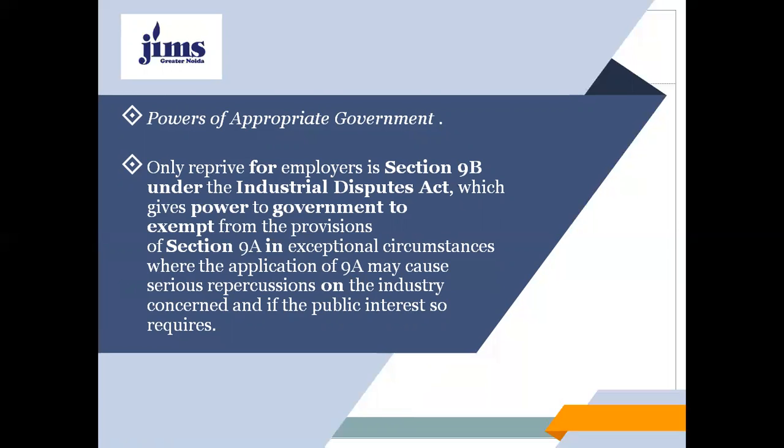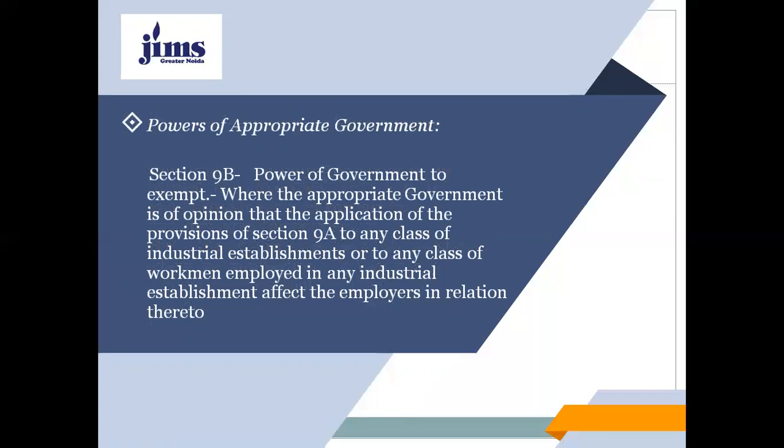So this is the power of exemption given to the appropriate government under Section 9B.